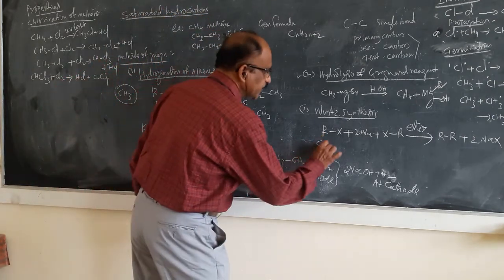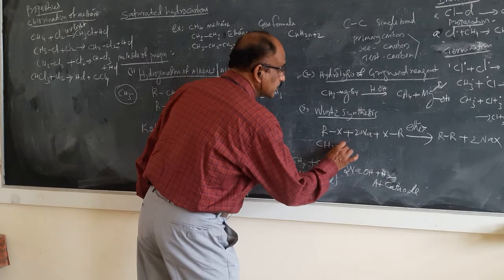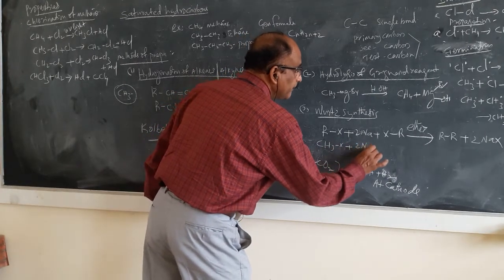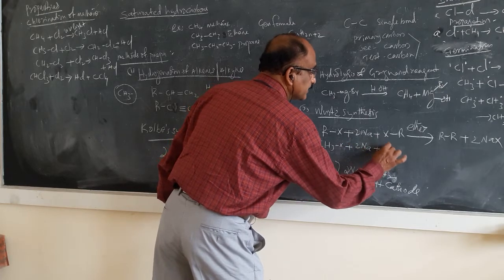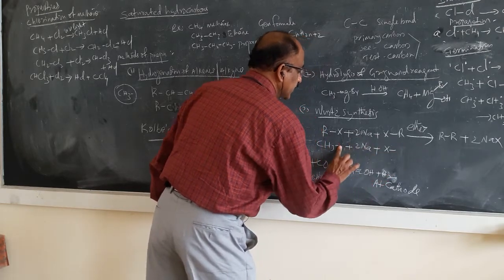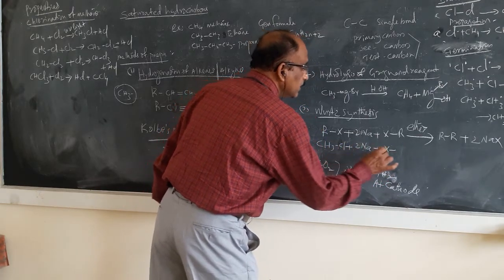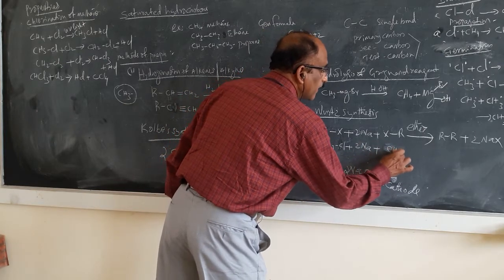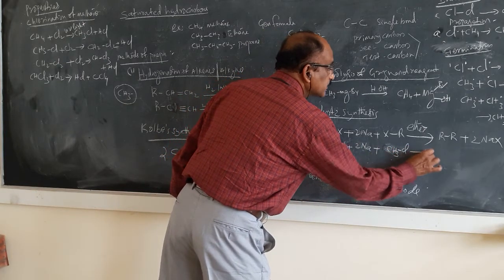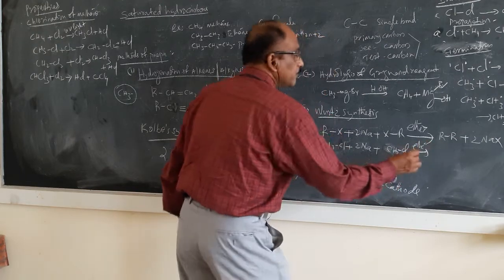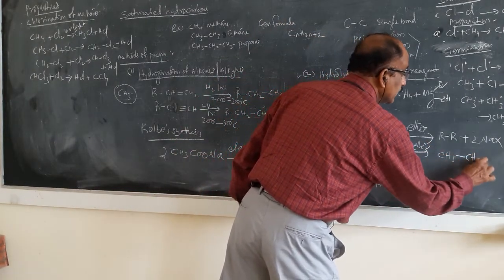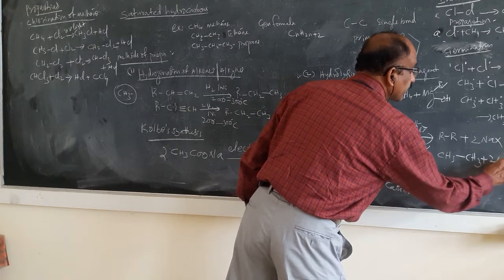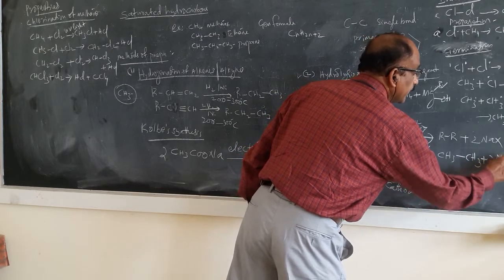If you put CH3X plus 2 sodium plus one more molecule of the alkyl halide, XCH3, where X I can put Cl, here also CH3Cl, under the same condition, ether, you will be getting ethane, that is CH3CH3 plus 2 NaCl.